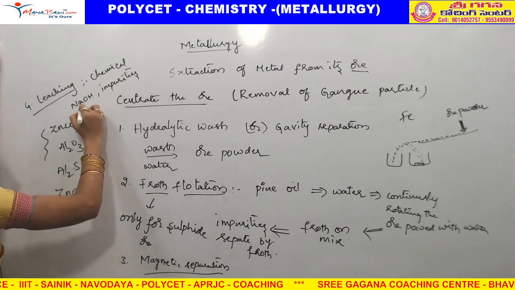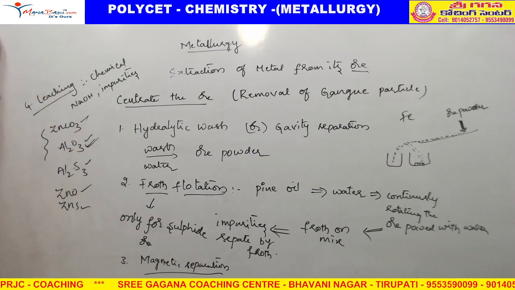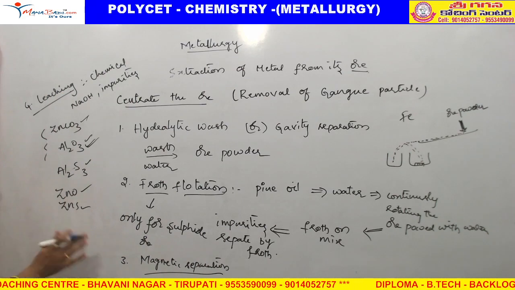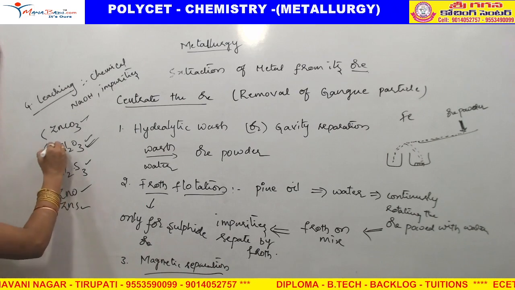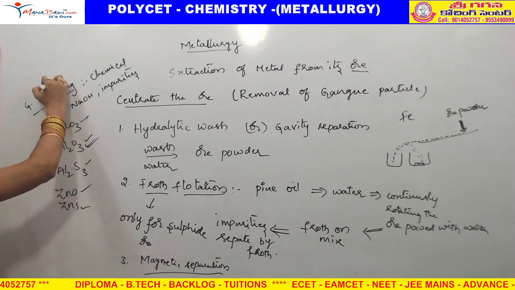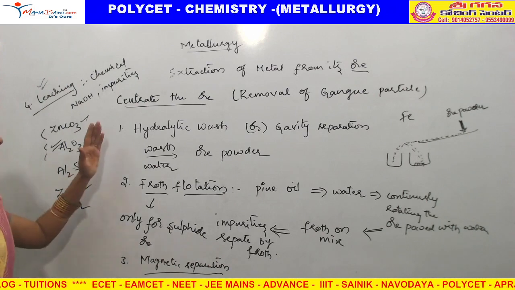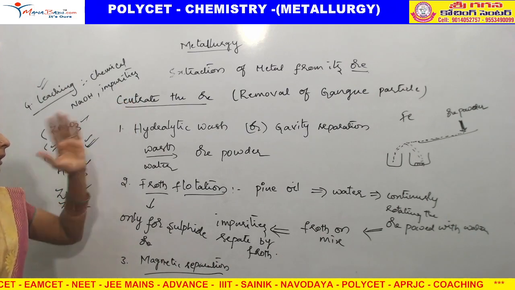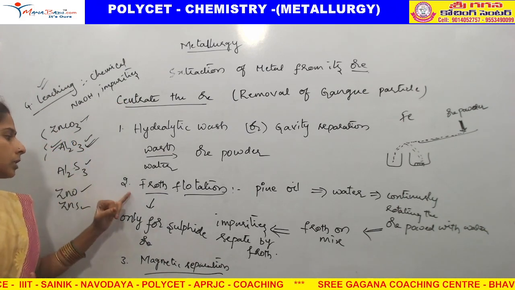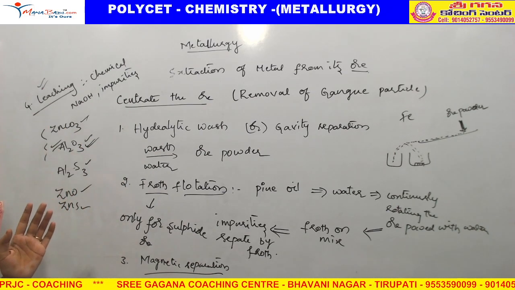That process is, for example, bauxite, Al2O3, we are separating the impurities by leaching process. Only a few ores we separate by the leaching process, by adding chemicals. It is a chemical separation. This is the way we are concentrating the ore by removing the gangue particles. Four methods are there: hydrolytic wash, froth flotation, magnetic separation and leaching process.